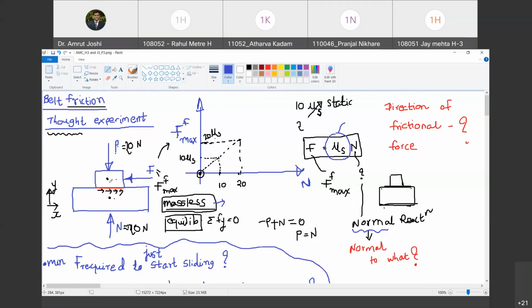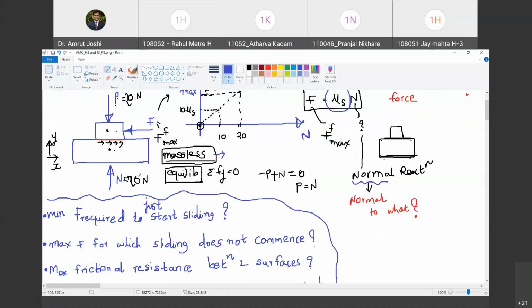Are you with me? Oh, yes. So that is why I made the massless assumption. But if P equals 0, this still doesn't sit well. As the two surfaces are in contact, why should you require virtually no force to start sliding? Are you with me? Sir, if P is equal to 0, then N also will be nearly equal to 0.